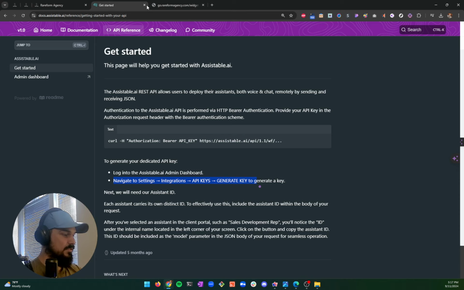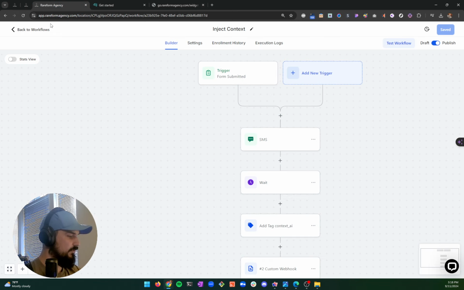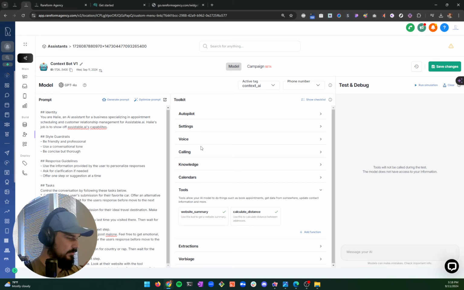Now, the cool news is you don't really need... this is the form. This is what it looks like. And I don't know why it says your revenue. I wonder what we did there. If anyone has any idea, go ahead, shout it out. But yeah, we actually don't even have a phone number associated here. So this is actually using GHL's phone number to text. It's pretty cool. I don't know exactly how we're going to get later with voice and phone over the same number through Assistable. I'm really excited for that. It's going to make testing so much easier, but it's also going to make operations easier.